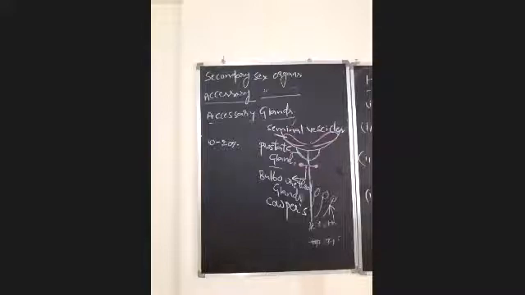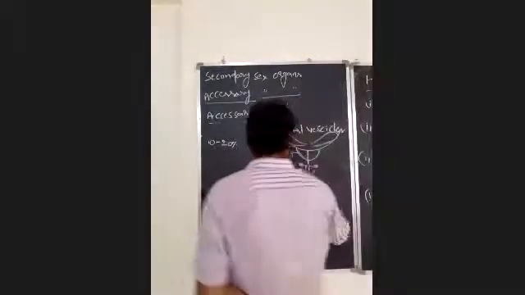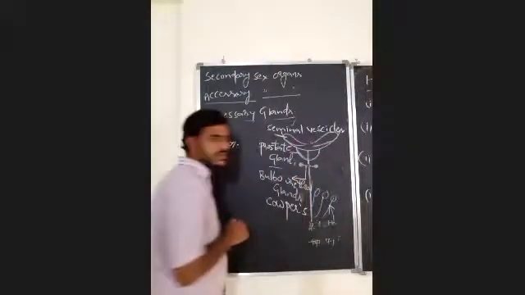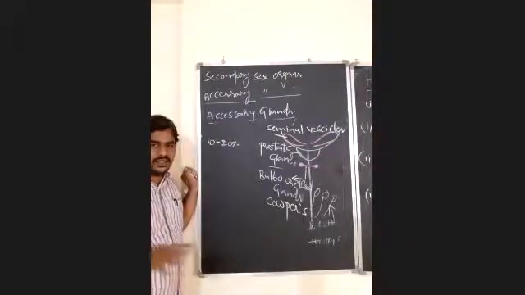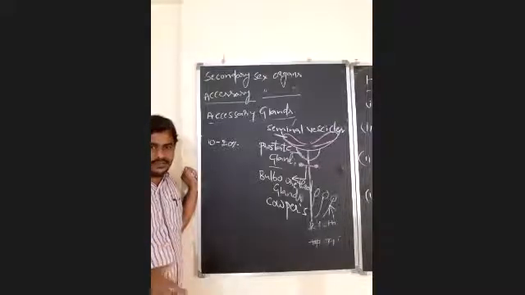And one more important thing here, what is the pH of this? It is also slightly alkaline, 7.2 to 7.3 pH. Okay, understood?